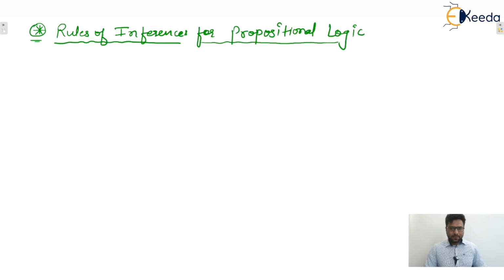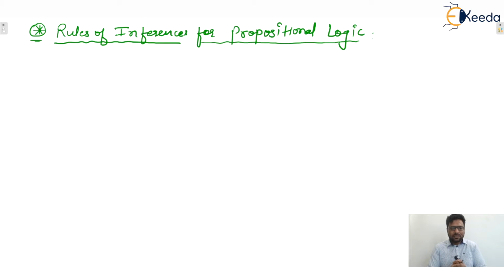So we can say that some standard, relatively simple valid arguments are called rules of inference. These simple arguments, known as rules of inference, are used as building blocks to construct more complex arguments.